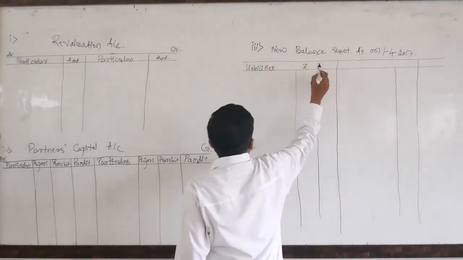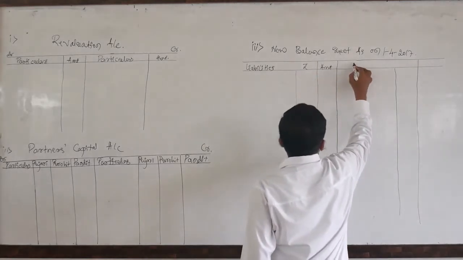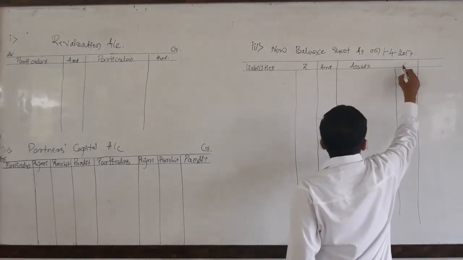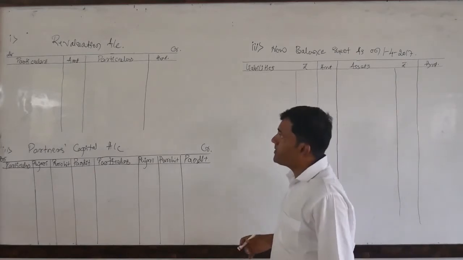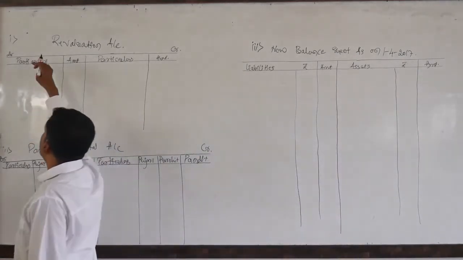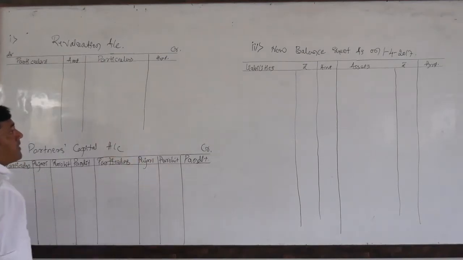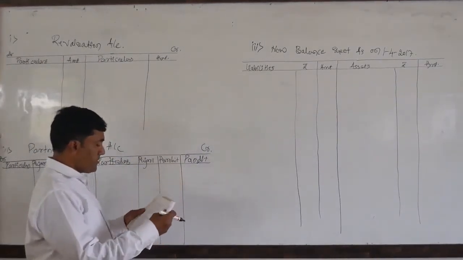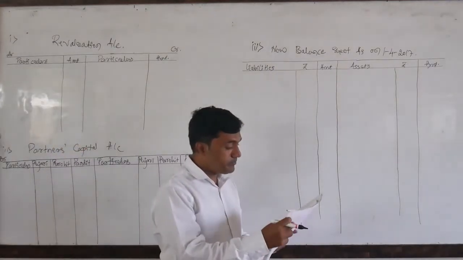This one is the inner column and this one is the outer column. Assets, rupees, amount. So like this we need to maintain the numbers, Roman letter numbers 1, 2 and 3. So like this only they have asked to prepare. So dear students, let us start how to solve this problem.